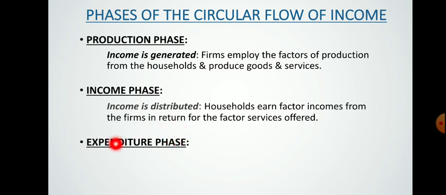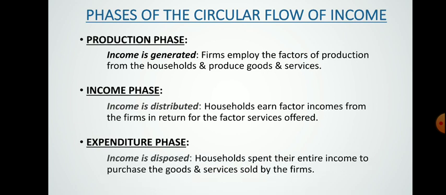Why? Because they need goods and services for their livelihood, basic goods and services, and at the same time luxury goods and services. So in the phase of expenditure, they dispose of their income. So it is also known as the income disposition phase.